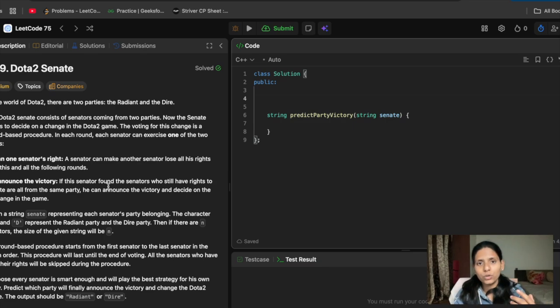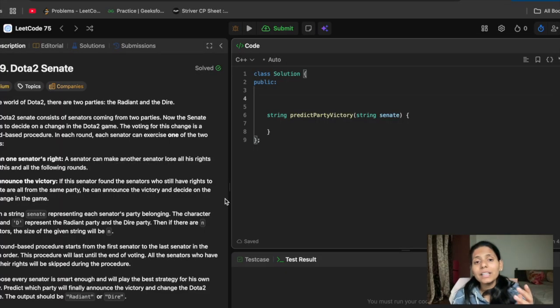So we have to update his position. How the thought of updating the position came is from what they have said, that in voting they will come one by one. We can say it can be a queue, right? It is a queue. Who was the first one will come first, and the next one, if it is his party, then he will come next to the first one. Then if there is one who is not from his party, then he will kill this one. And now as he killed this one, he can't participate in this round. He will go to the next, he will participate in the next round.